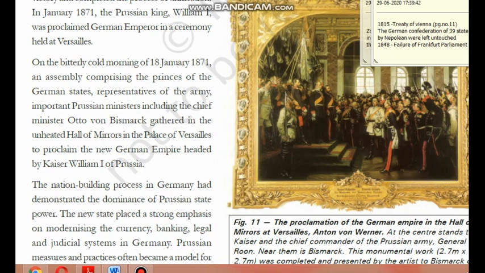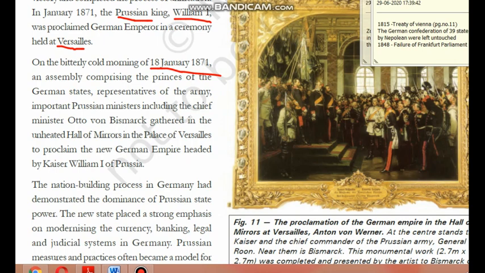So on 18th January 1871. So in 1871 the unification of Germany was completed. We will discuss it on the next page when we are discussing the map. By 1871 unification is done, and in January 1871 the Prussian king William I. So remember these names. One is Otto von Bismarck, Chief Minister of Prussia. Second, William I, Prussian king, proclaimed as the German emperor. And where is it done? It is done in Versailles. Now can you recollect? Versailles is in